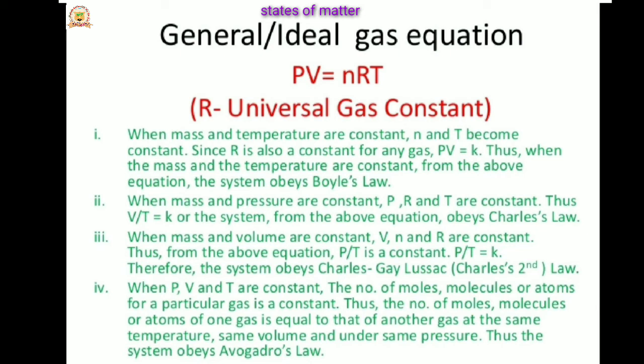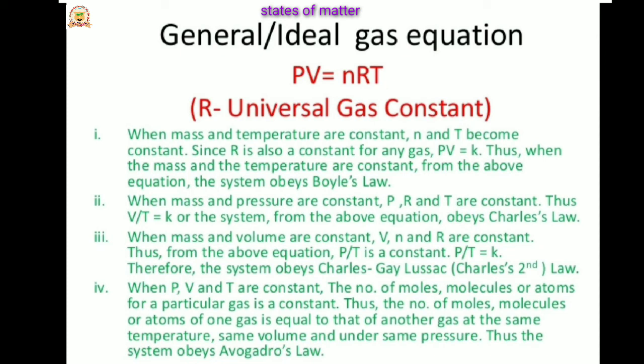The volume of a given mass of a gas is directly proportional to the number of moles. V is directly proportional to the number of moles at constant temperature and pressure. This can be explained by Avogadro's law, and it is also explained by the ideal gas equation. So V is directly proportional to the number of moles here, and Avogadro's law is also obeyed.